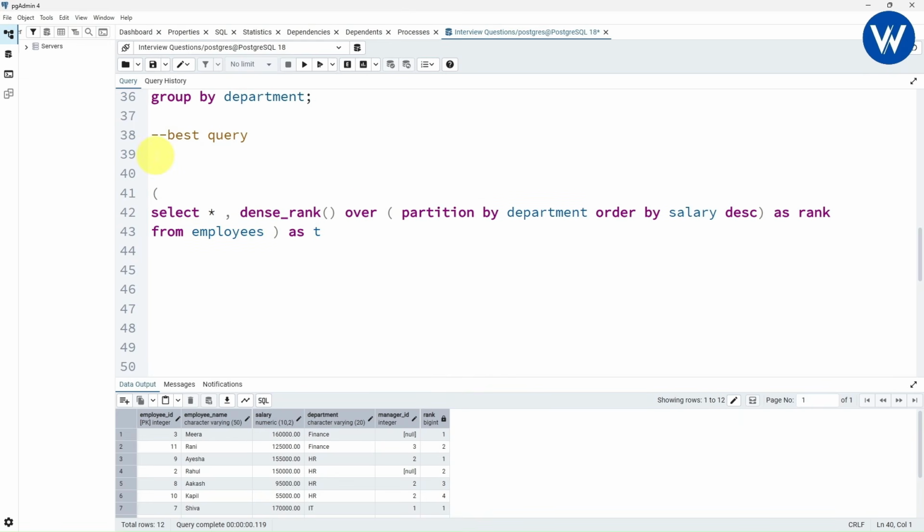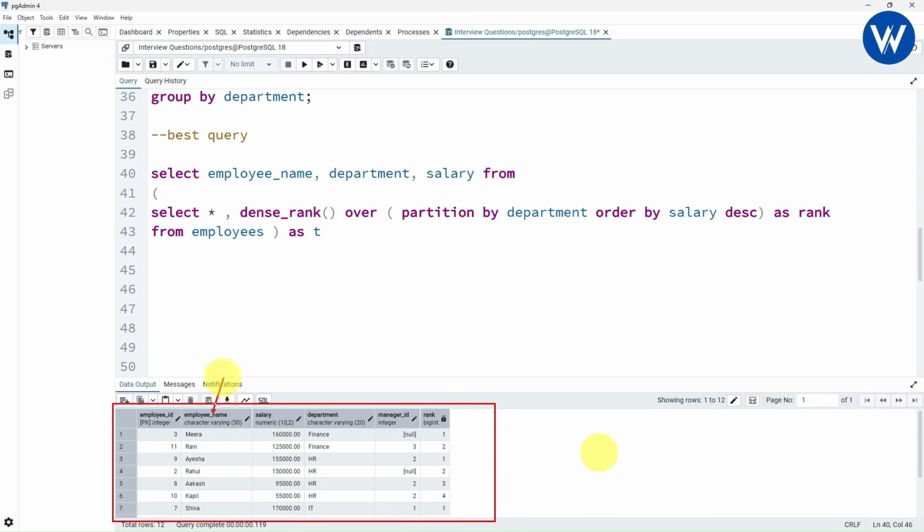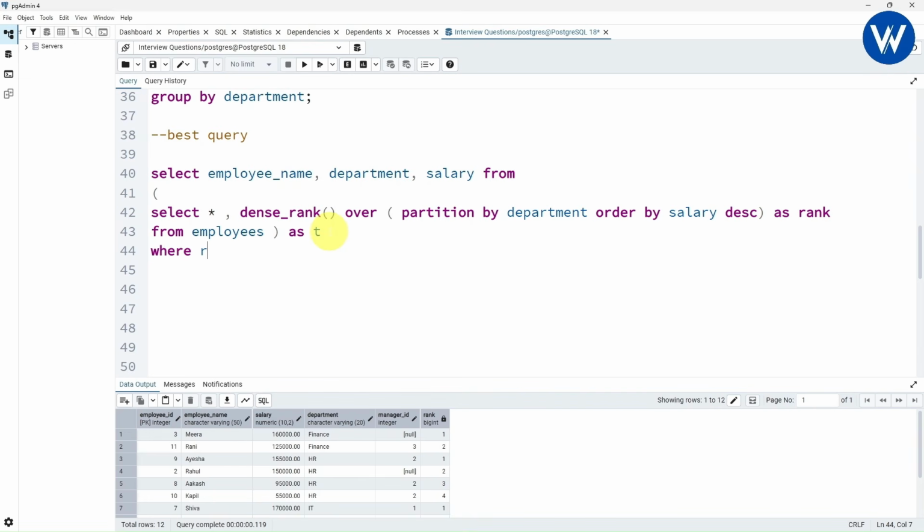Now what we are going to do is, here we will select only the employee_name column, department column, and the salary column. From this particular table we want only the employee name column and the department column and the salary column. Perfect. Now just go to next line. Now here we will give one condition. What is the condition? The condition is very simple. If the rank is equal to 1, here 1, semicolon.